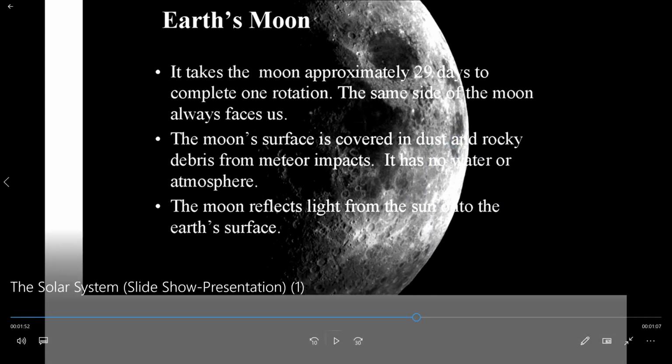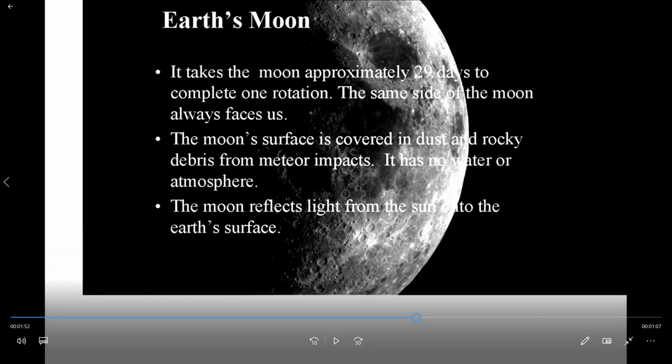Earth's moon. We will see a few things related to Earth's moon. It takes the moon approximately 29 days to complete one rotation. The same side of the moon always faces us.